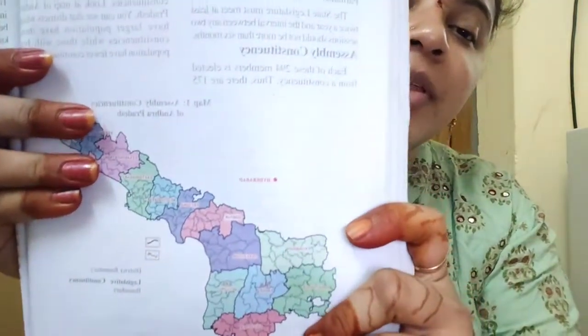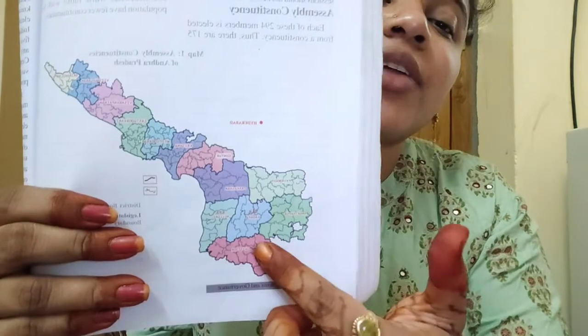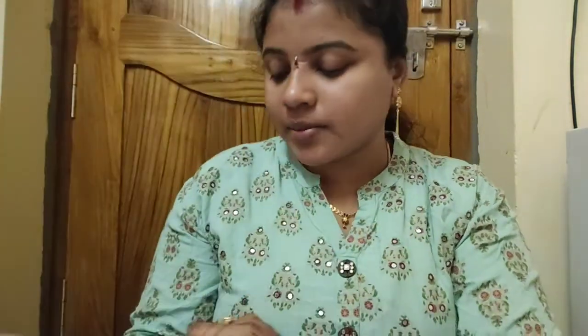So in the map of Andhra Pradesh, you can see that different places are divided into small parts. These are different constituencies. The number of constituencies in a state will depend on the population. Andhra Pradesh has 1,70,000 voters. So depending on the number of votes, depending on the number of population and depending on the area, the constituencies are divided. Then they get their names.